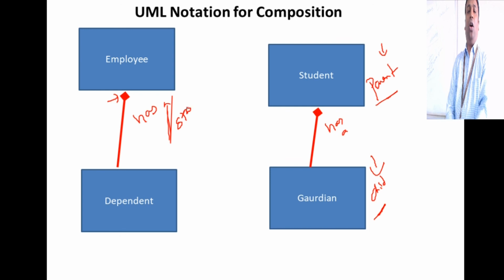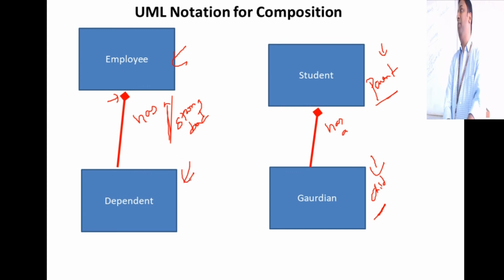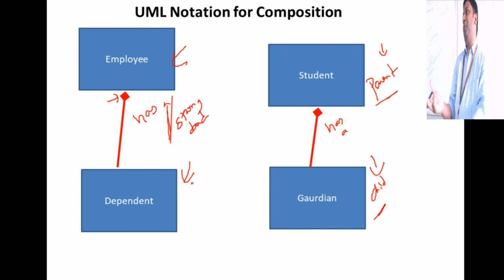So there is a strong bond here. What is the strong bond? If I destroy the parent object, automatically the lifetime of the dependent also will be going out of scope.